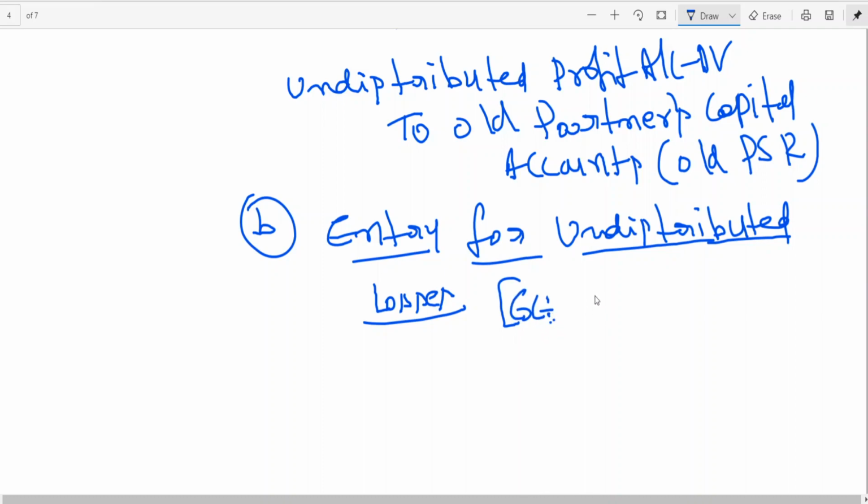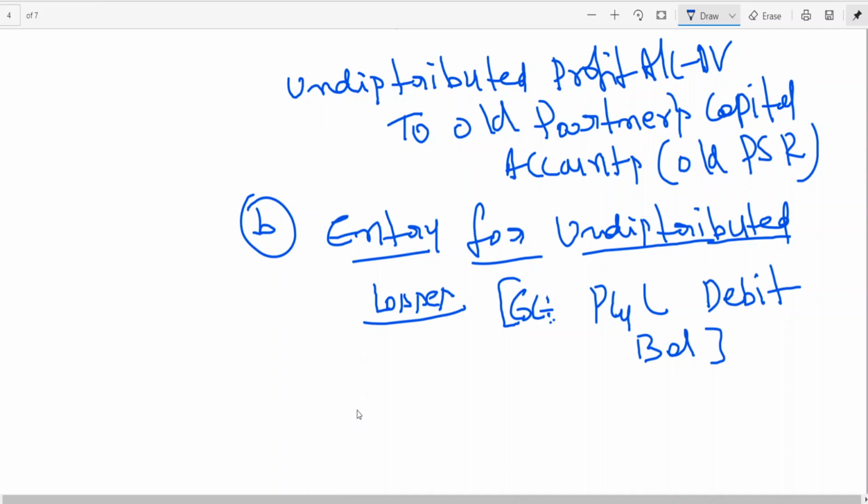Generally, you are having for the time being profit and loss account, debit balance. Previously, we saw so many examples, like deferred revenue expenditure concept was there. Now it doesn't have any significance. Only for the time being, undistributed losses, you can take example of P&L account, debit balance. Or we can say accumulated losses. It is also called as accumulated losses.